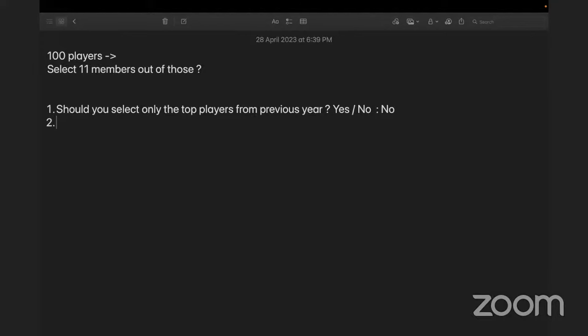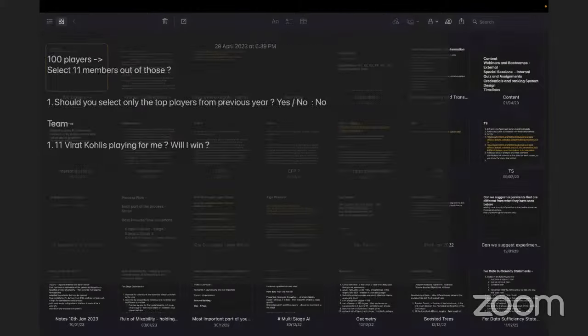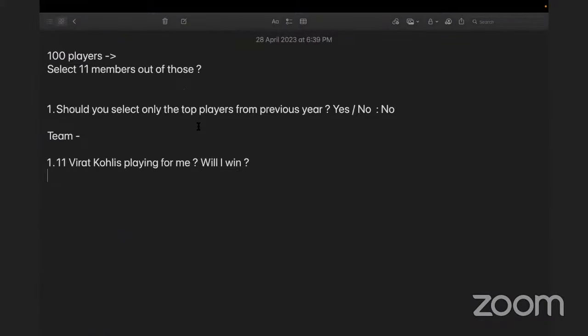Now, what is one of the primary factors in selecting a team? Right? If I have 11 Virat Kohlis playing for me, will I win? Do you think that's the case? No, right?